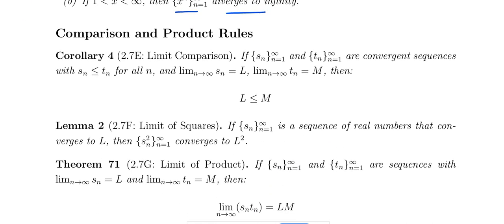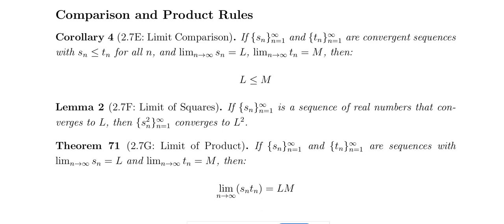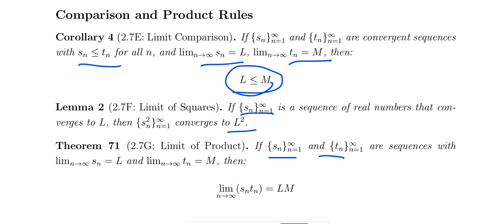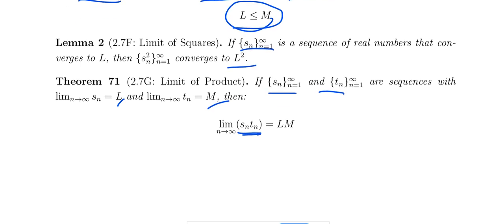and this: Sn and Tn both are convergent sequences with the condition Sn less than or equal to Tn, and if Sn has limit L and Tn has limit m, then L is less than or equal to m. Now just look at the last examples like that. For the limit of the squares, Sn has limit L, and the limit of Sn square is also L square. Okay, Sn square has limit L square. And if Sn has limit L and Tn has a limit, then for the product Sn Tn, the limit of the product sequence is L m.